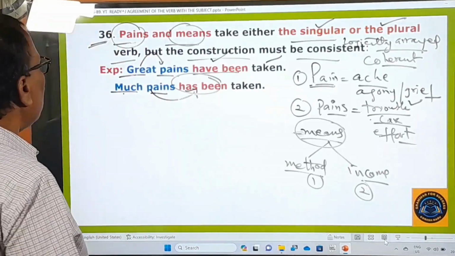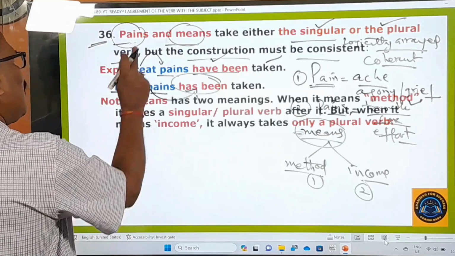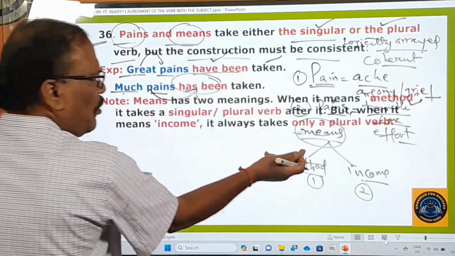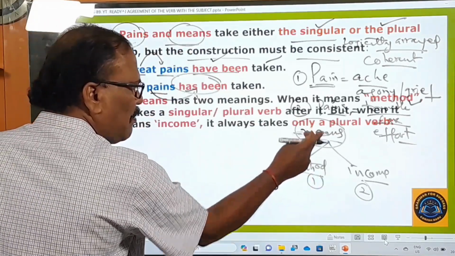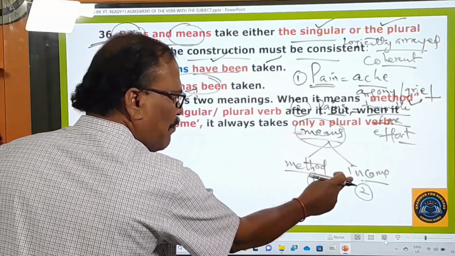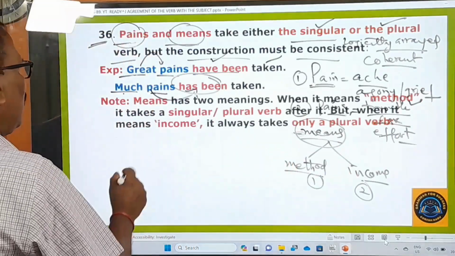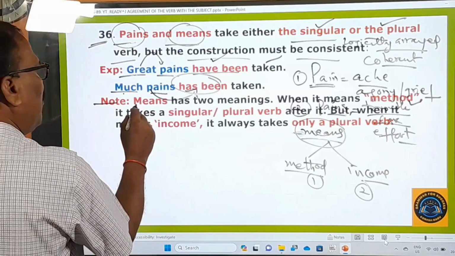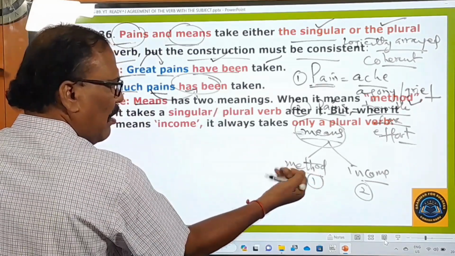Okay, now let's move on to the next word, means. I have already told you that means has got two meanings. Means means method, means income. Okay, now let us see the note here. Means has two meanings, already explained here.